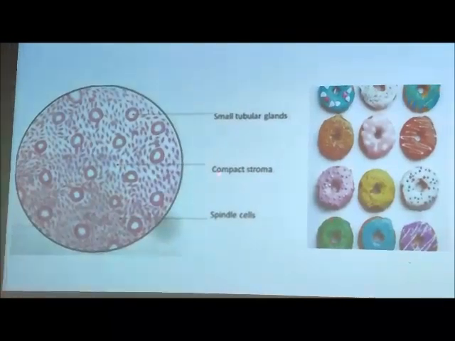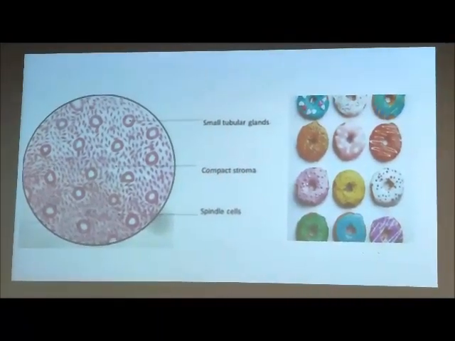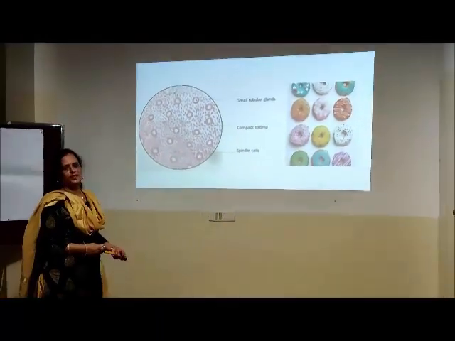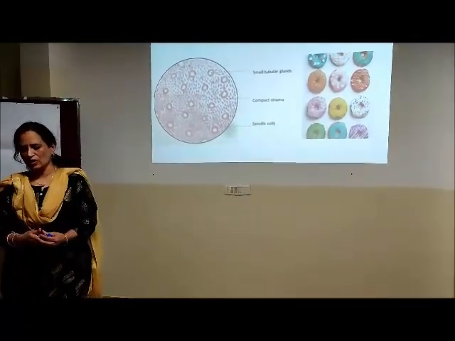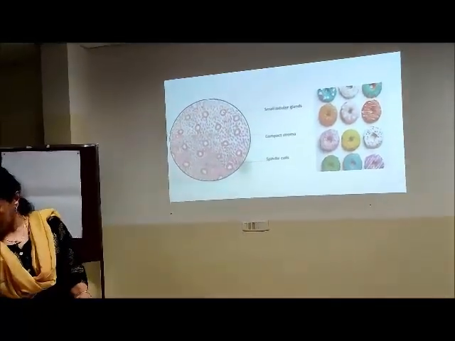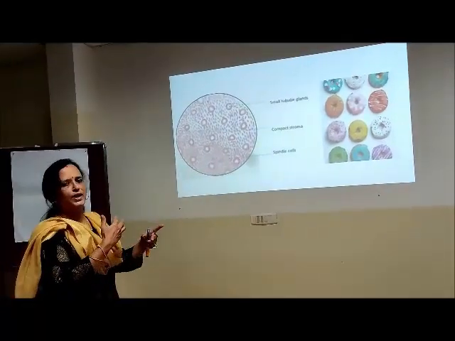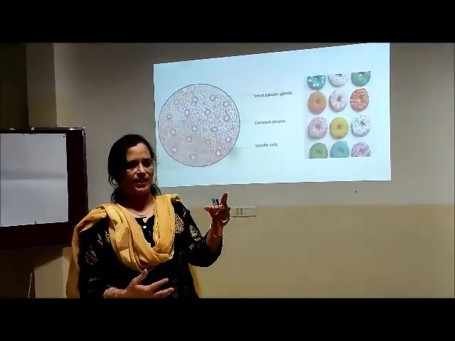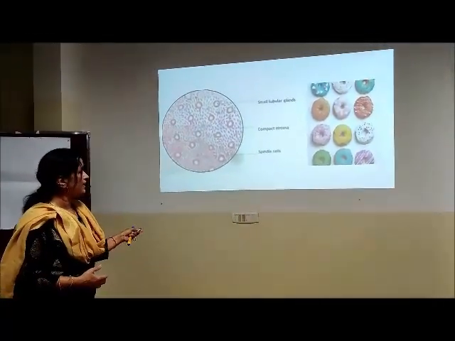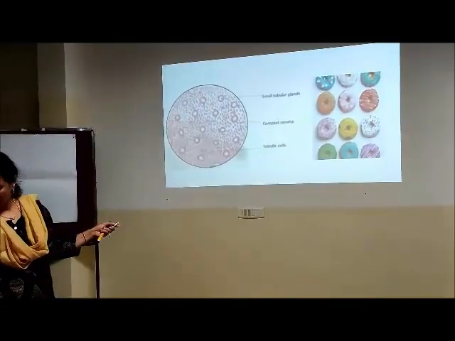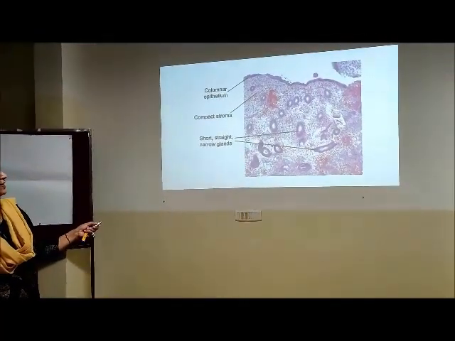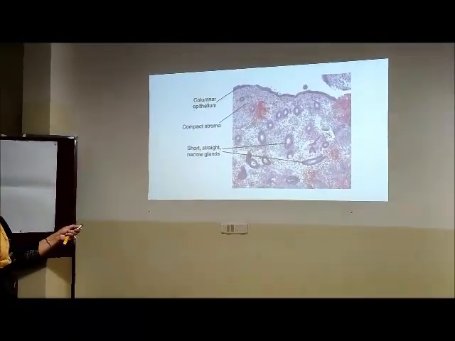Stroma is compact. And what is stroma made up of? Spindle-shaped cells. Okay, let us draw this proliferative phase. Then as this progresses to mid-proliferative and late proliferative, the size of the glands increases. So this is again early proliferative.